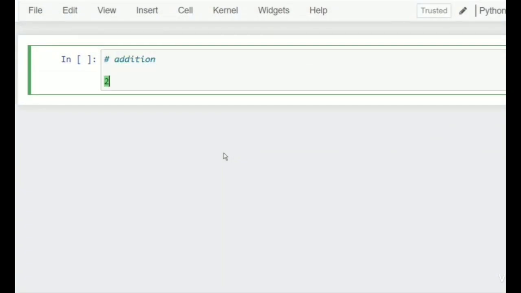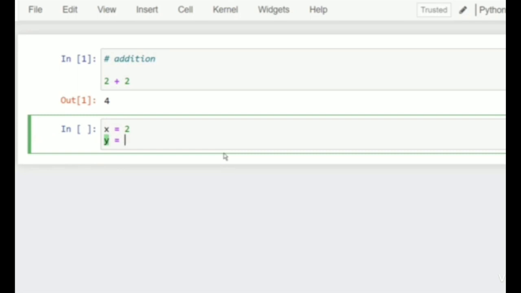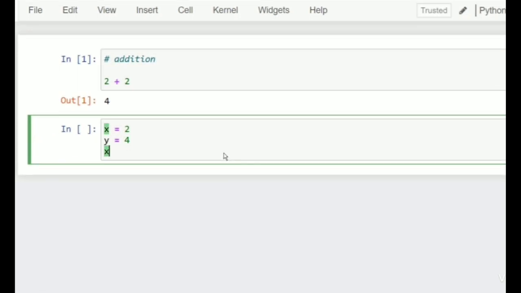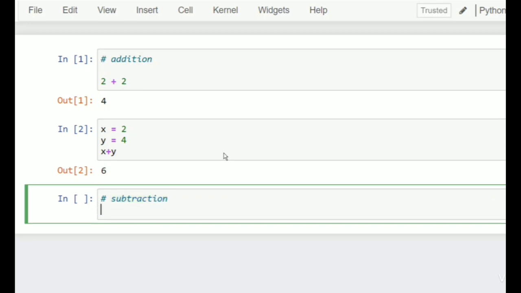Arithmetic operators. Arithmetic operators are used with numeric values to perform common mathematical functions. For example, addition: we have 2 plus 2, that is 4. Or we can do x is equal to 2, y equal to 4, x plus y. Then the output is 6. Then we have subtraction.